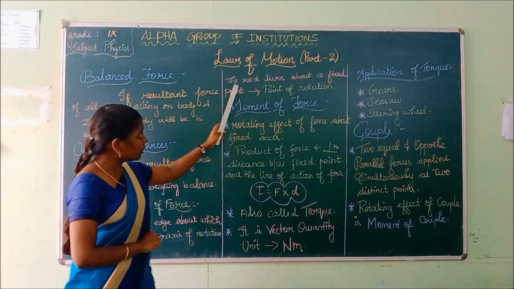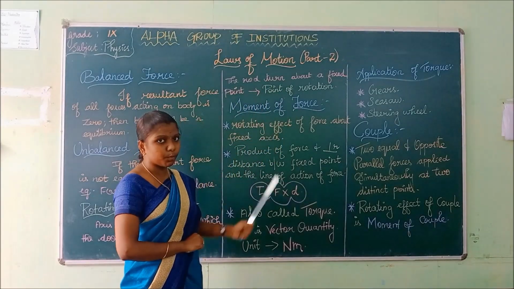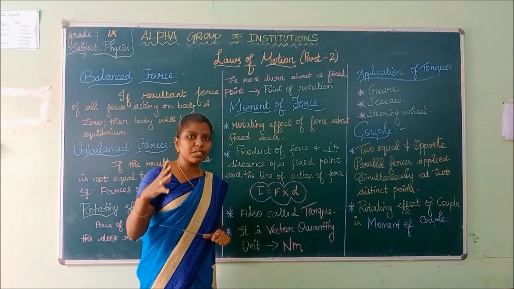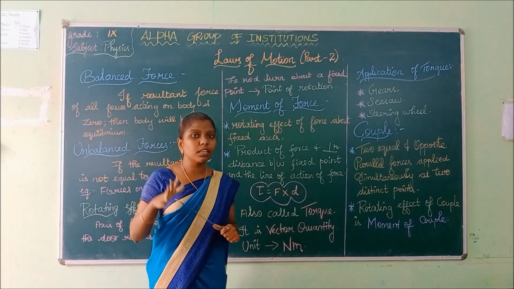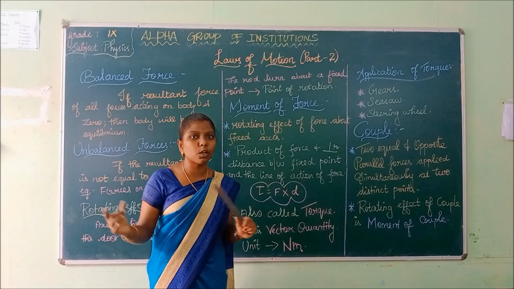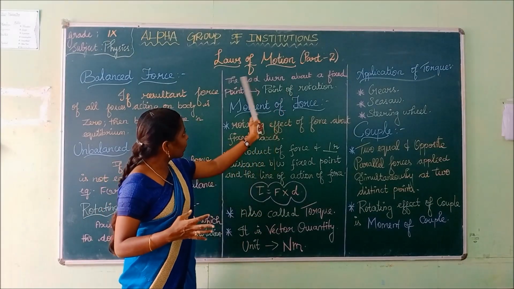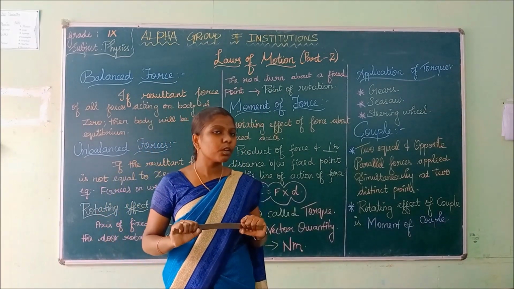Next, the rod turns about a fixed point, and that is called the point of rotation. About the fixed point, what will happen? The rod will turn itself. That is called the point of rotation. The axis which helps the door to rotate is called the axis of rotation. At a point, the rod turns itself. That is called the point of rotation.